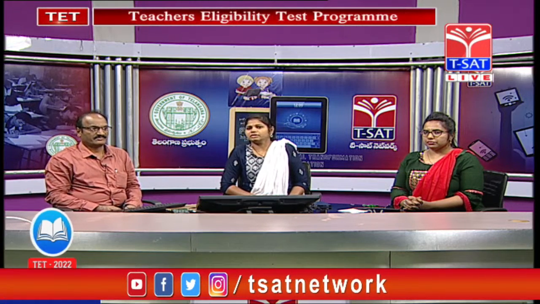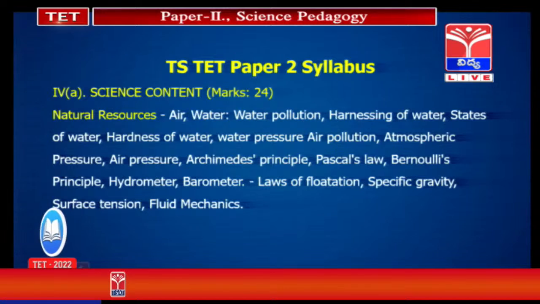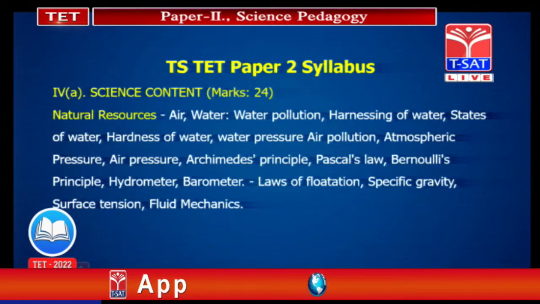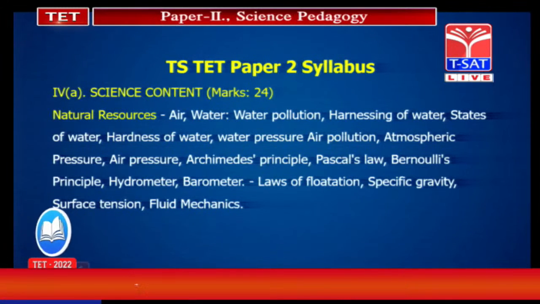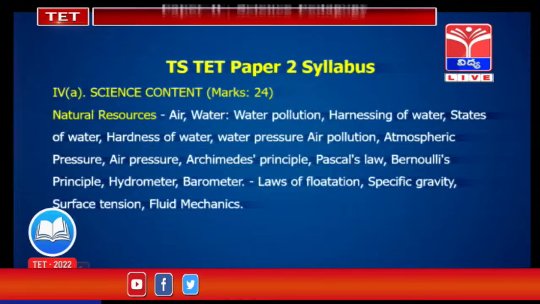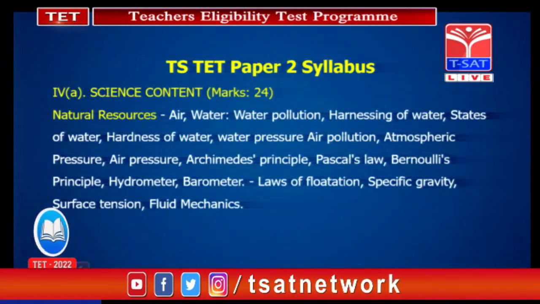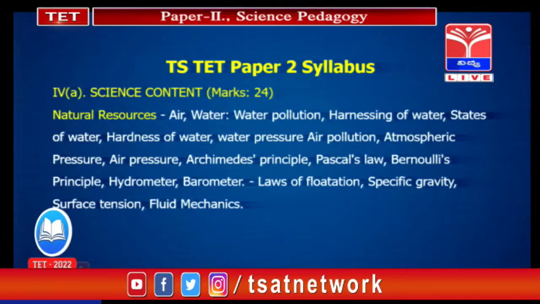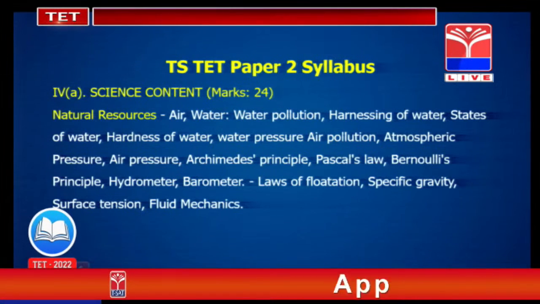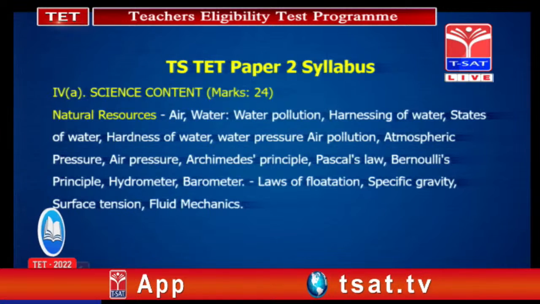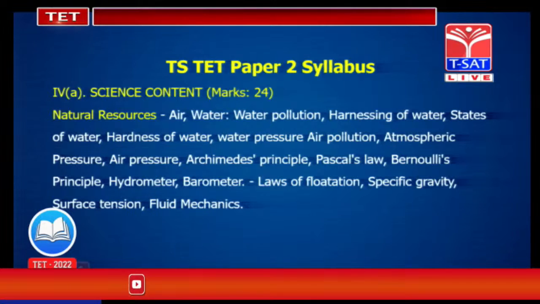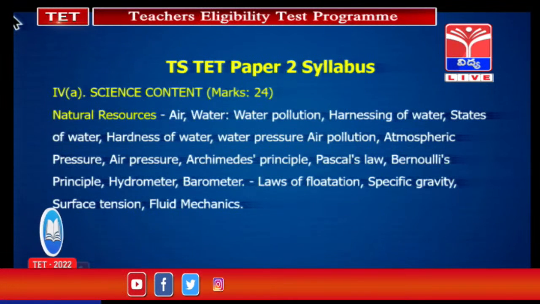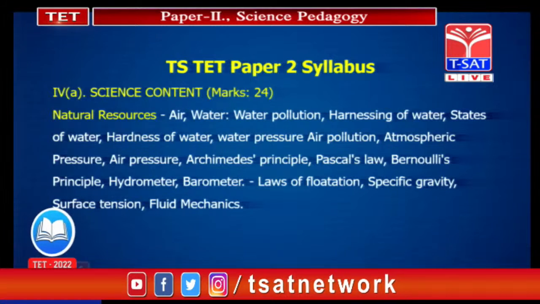in that hardness of water. This hardness of water we can see due to the presence of some calcium, magnesium, bicarbonates and chlorides, so the water gets hardness. So simply we have temporary and permanent hardness. Temporary hardness we can remove by boiling, and in this we see the air pollution. Some principles which are related to this natural resources are Archimedes Principle, Pascal's law, Bernoulli's law.